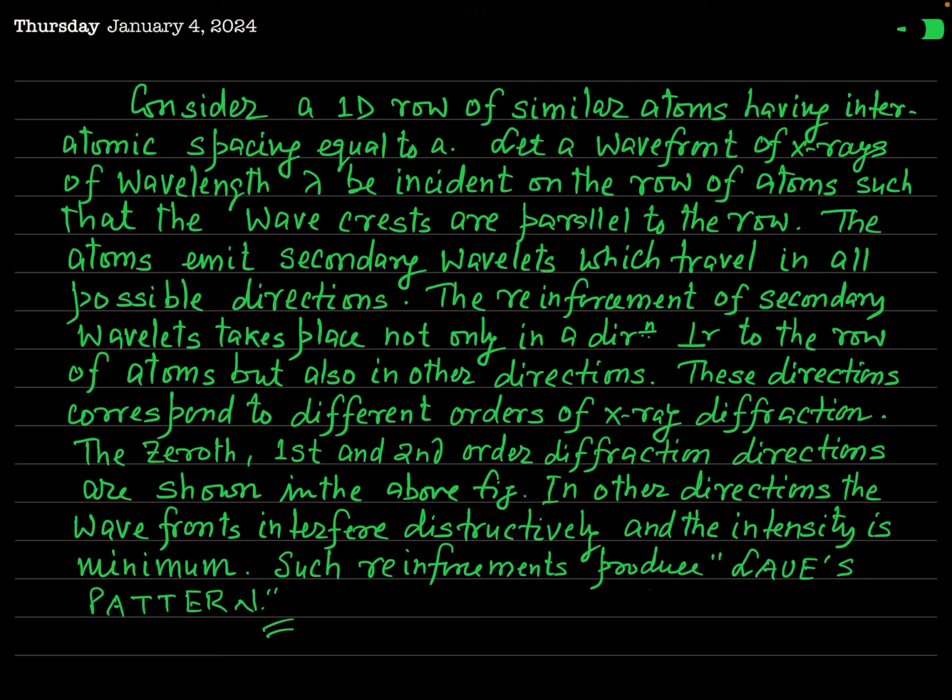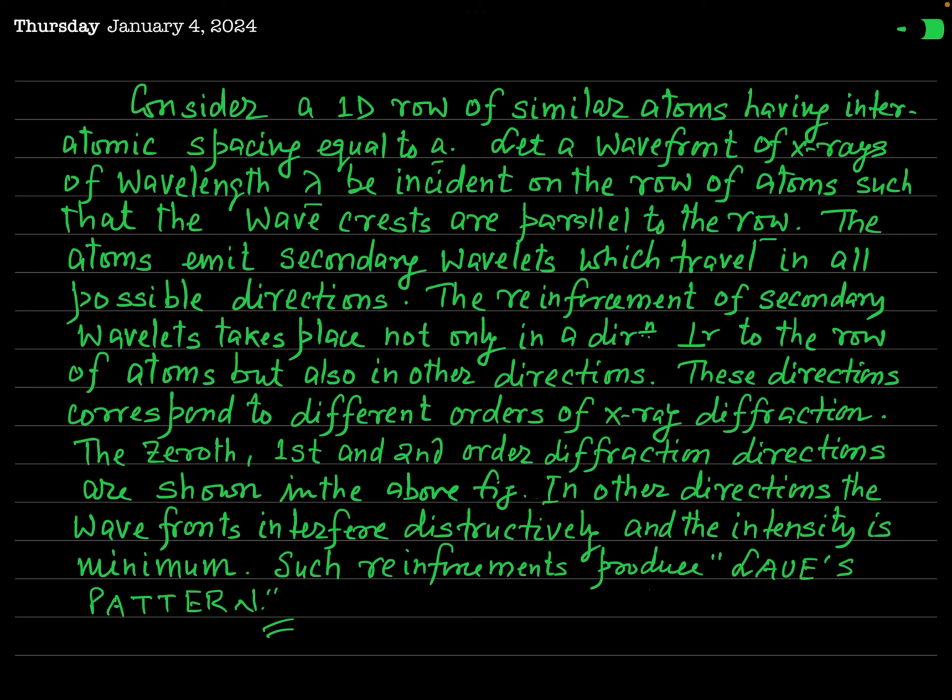All the things which I have explained here, I have written here in brief for your convenience. Consider a one-dimensional row of similar atoms having interatomic spacing a. Let a wavefront of X-rays of wavelength lambda be incident on the row of atoms such that the wave crests are parallel to the row.